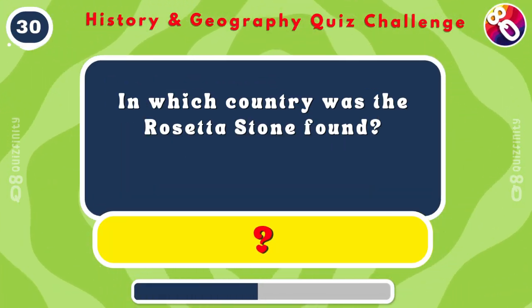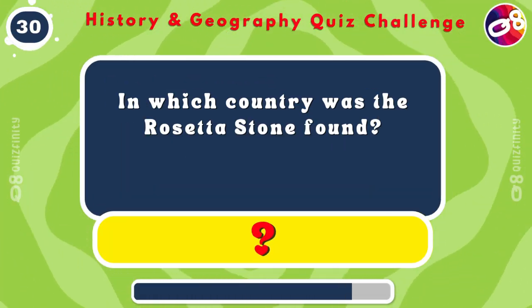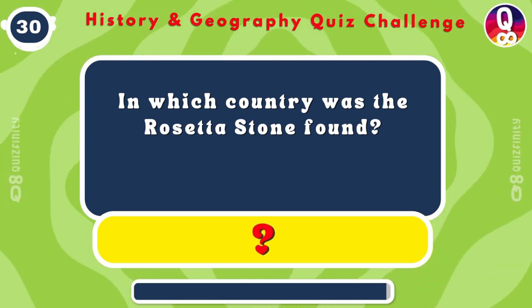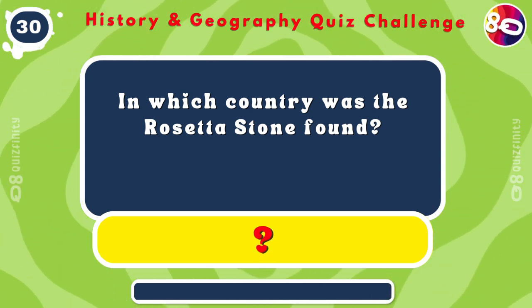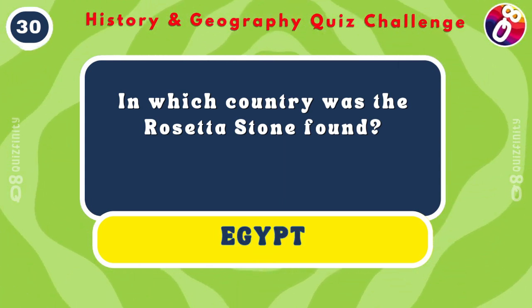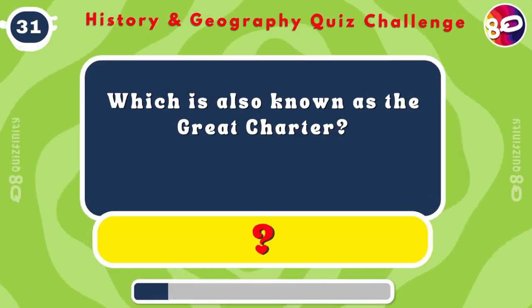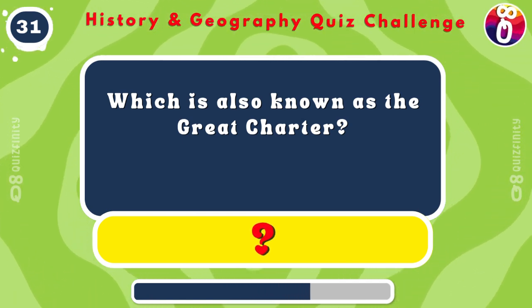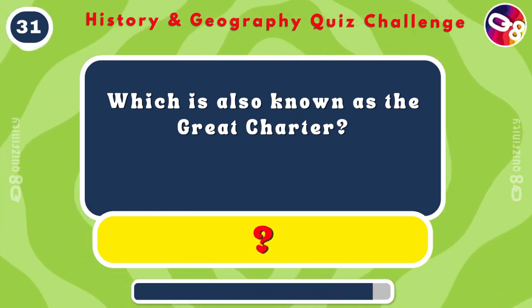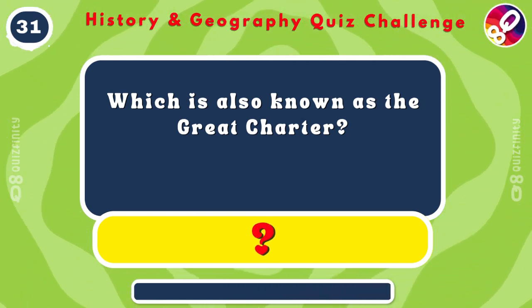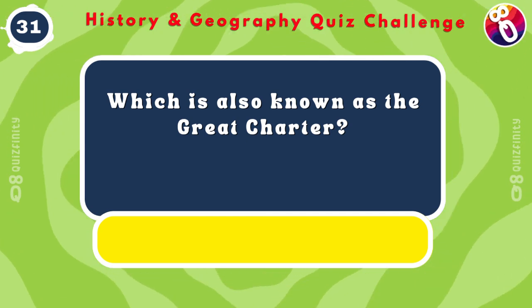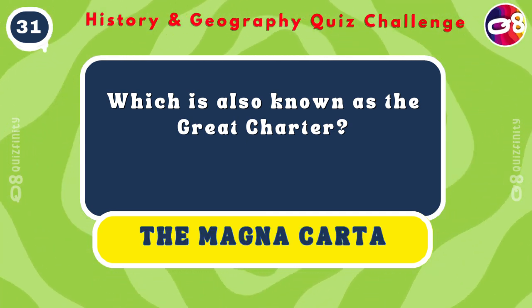In which country was the Rosetta Stone found? Egypt. Puzzle piece for ancient writing, which is also known as the Great Charter. The Magna Carta.